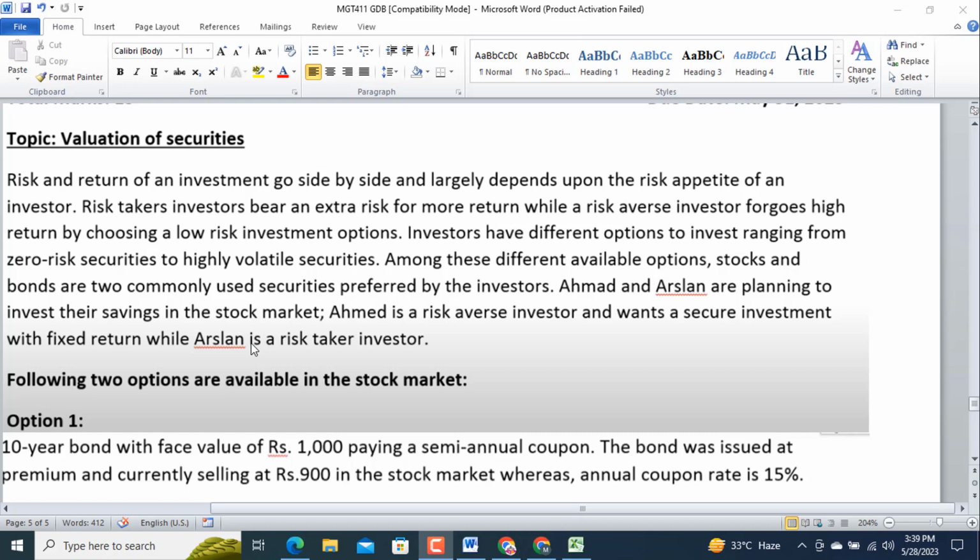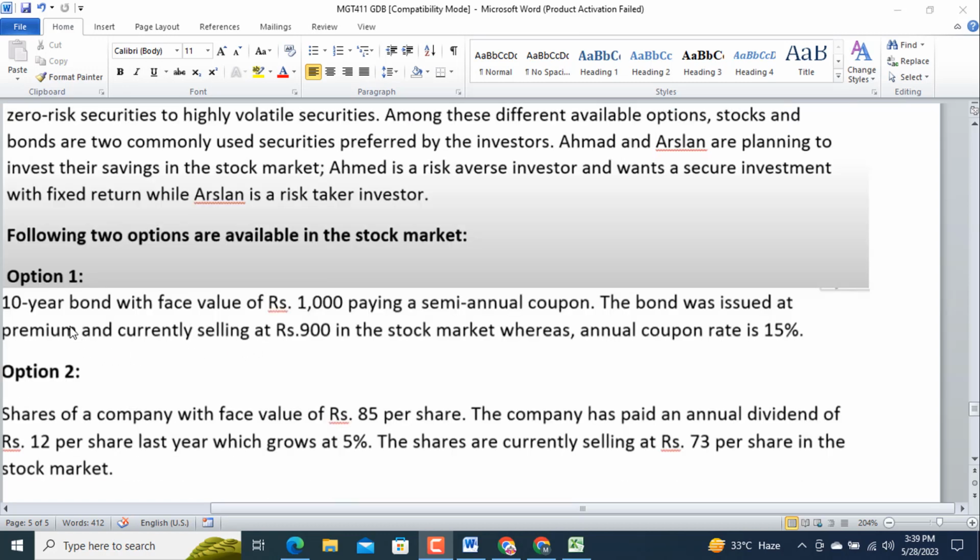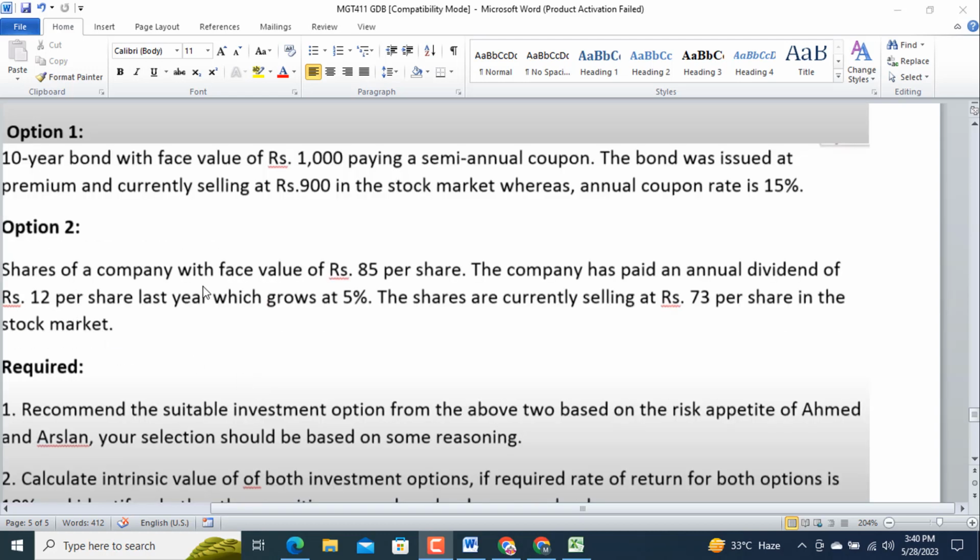So let's start with the options. First option is related to the bond. 10-year bond with face value of ₹1,000 paying a semi-annual coupon. The bond was issued at premium and currently selling at ₹900 in the stock market, whereas annual coupon rate is 15%. Second option is shares of a company with face value of ₹85 per share.